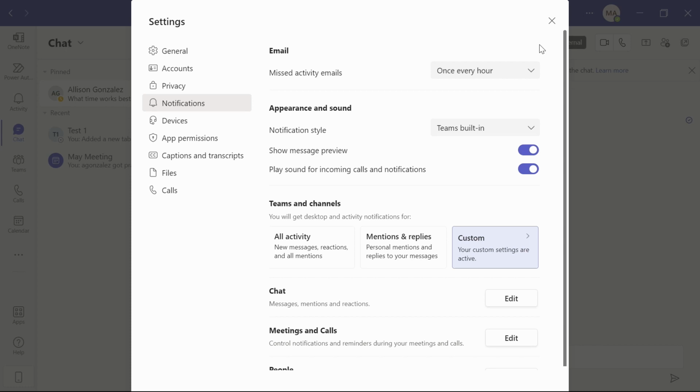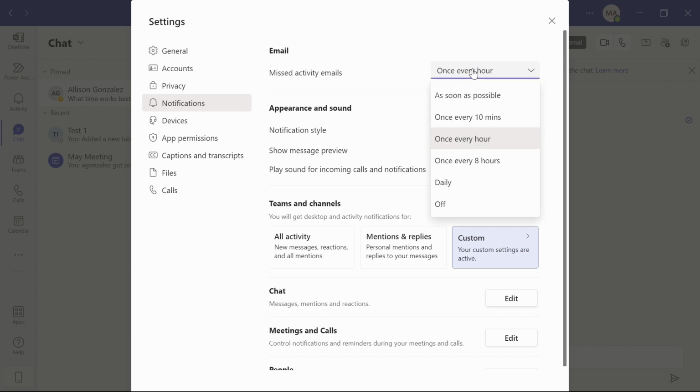However, if you feel like you are living in Teams, you are already seeing everything as soon as it's happening, you probably don't need as many notifications on. And so you're able to go up into your settings and into notifications to decide how often you want to receive these. Maybe you only want to receive missed activities once a day.